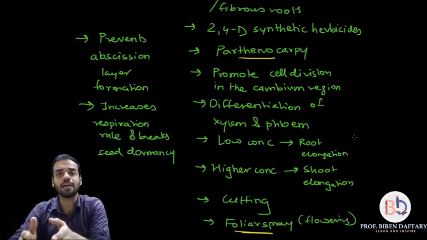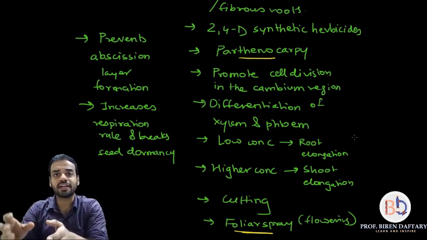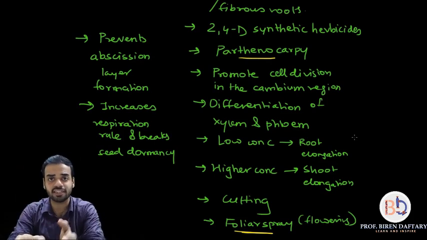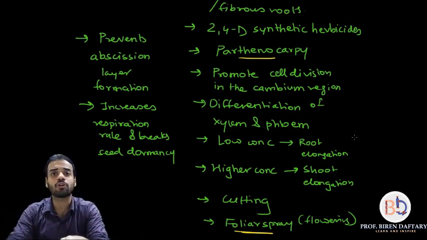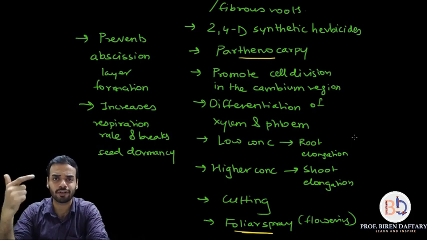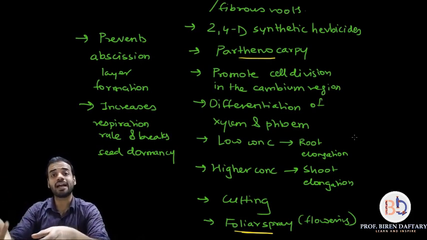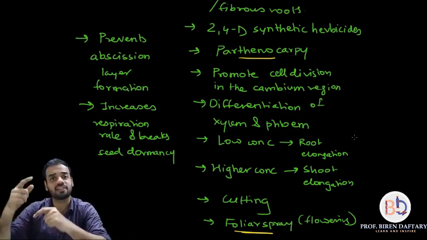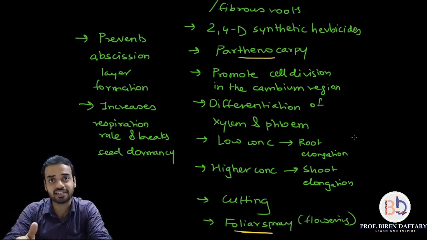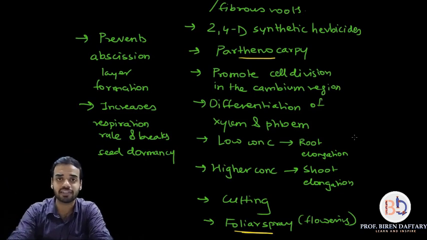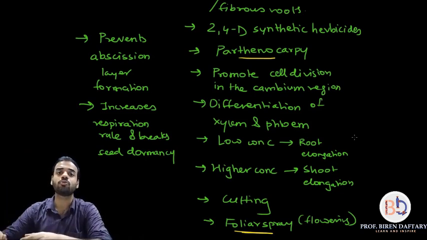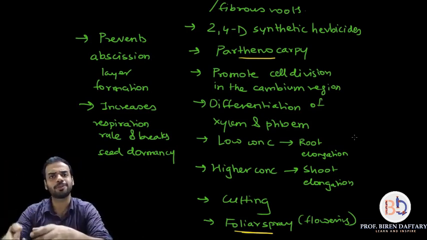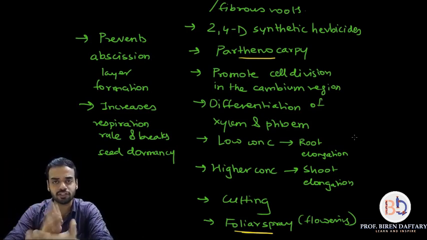Over here all the applications that we have learned are for when you add these hormones externally. These hormones are already present in the plant, but if you want to get all these effects, for example root growth, flowering, stem growth, then you have to additionally add these hormones from outside. Please remember, otherwise you will think all this is naturally going on in the plant. It is present naturally in the plant, but if you want all these applications to occur, then you need to take additional hormones and add them externally in the soil or spray them. So is that clear? So we have finished with auxins.